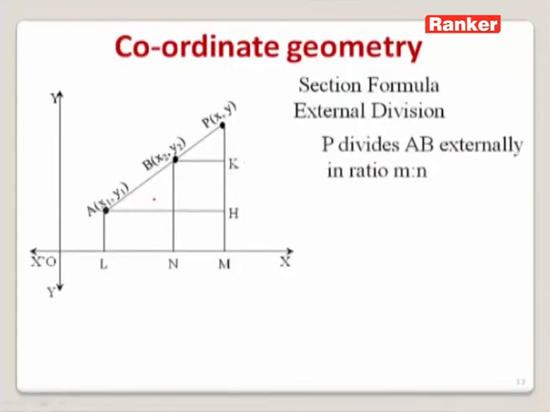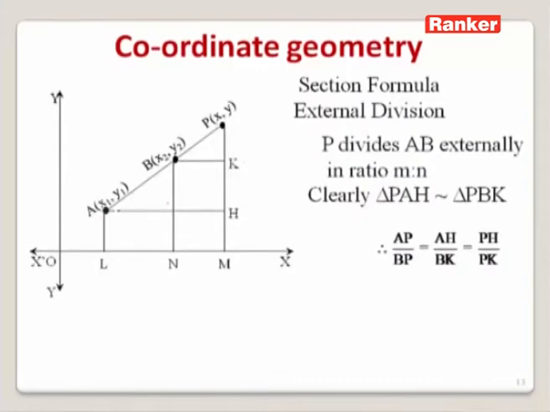Again, on observing this, we can say that triangle PAH is similar to triangle PBK. Let us consider once again the property of similar triangles, and using it we can write AP by BP is equal to AH by BK, that is equal to PH by PK.